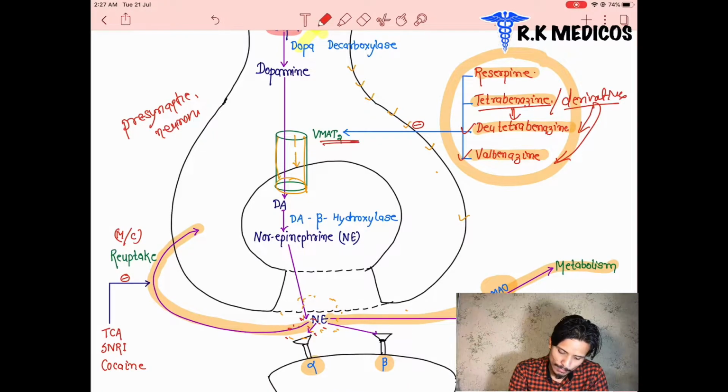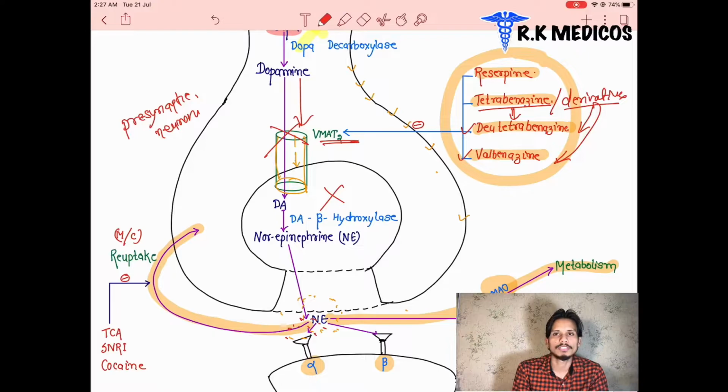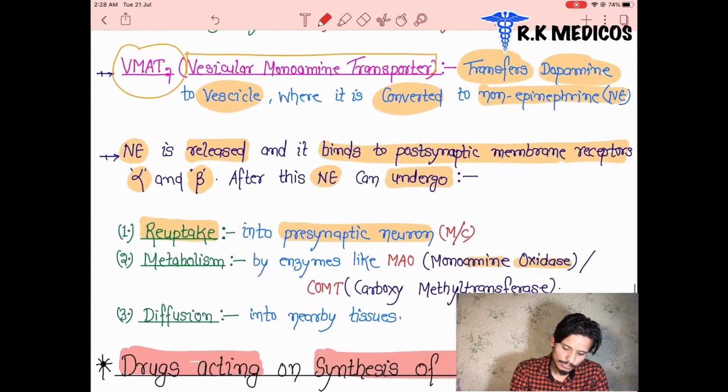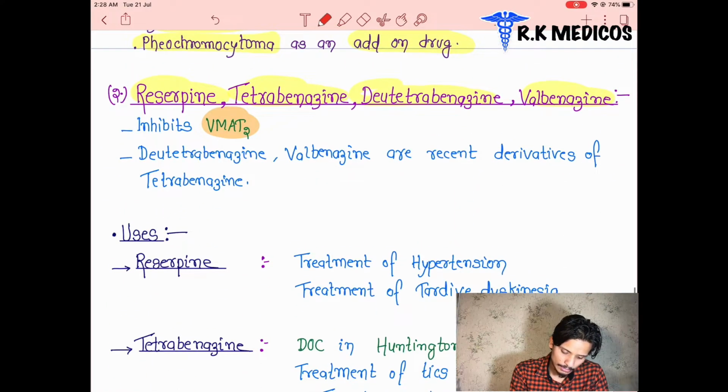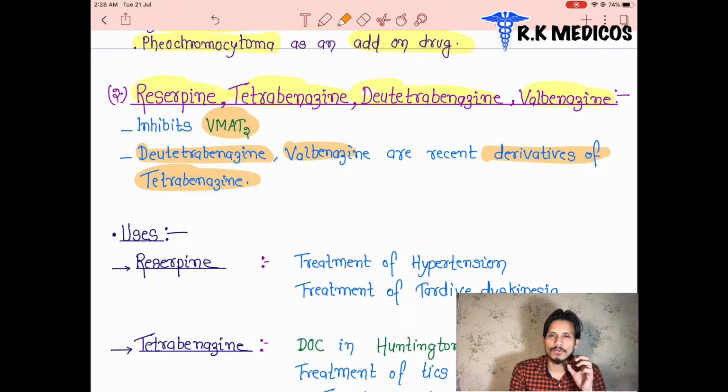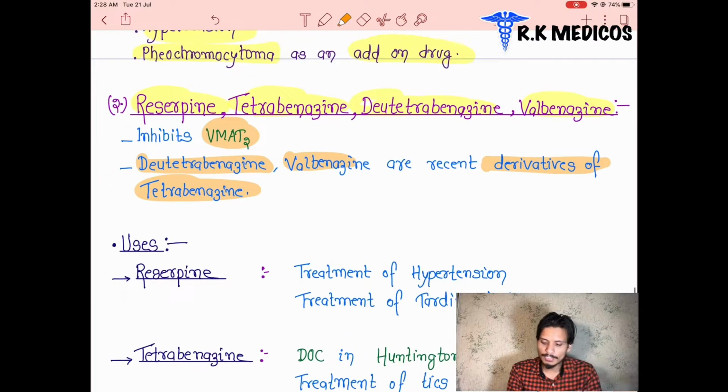It means the dopamine is not going to enter inside the vesicles, and the vesicles are empty of what? Neurotransmitter. Which one? Norepinephrine. So these drugs are going to inhibit, and deutetrabenazine and valbenazine are the recent derivatives of what? Tetrabenazine. So this is all about the drugs: reserpine, tetrabenazine, deutetrabenazine, and valbenazine.